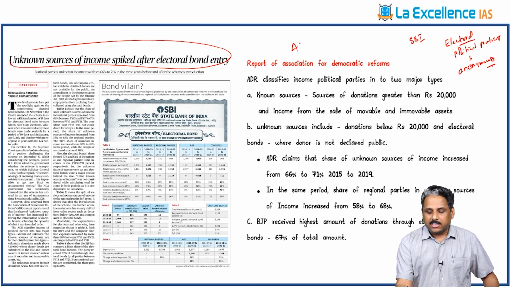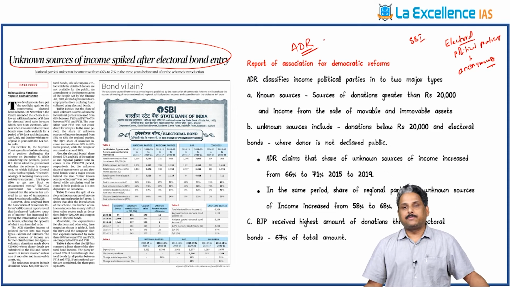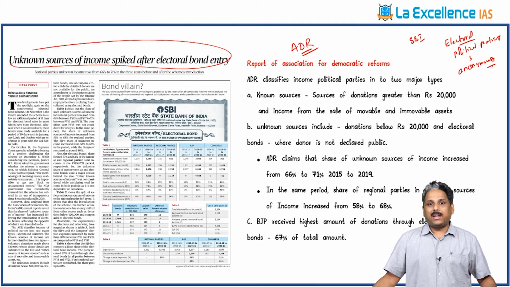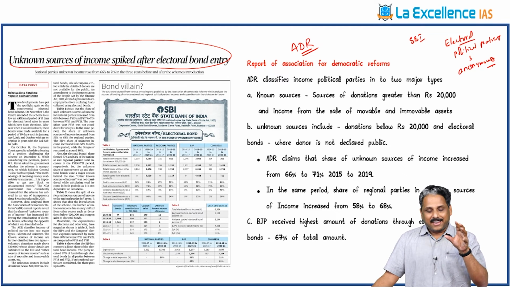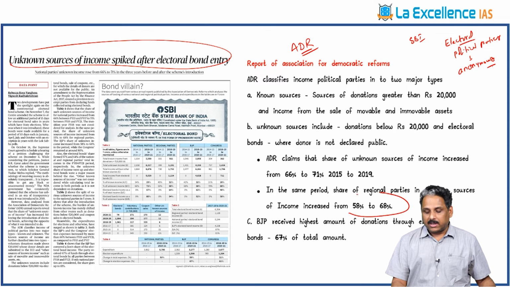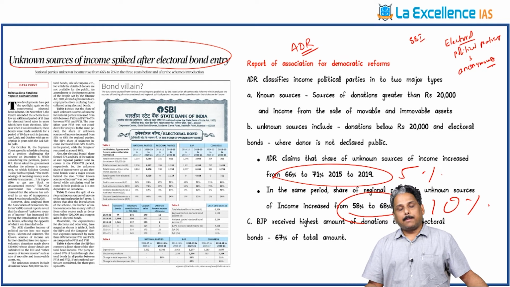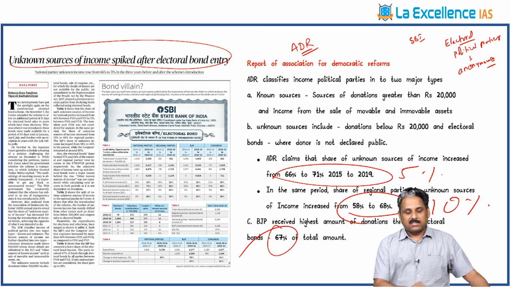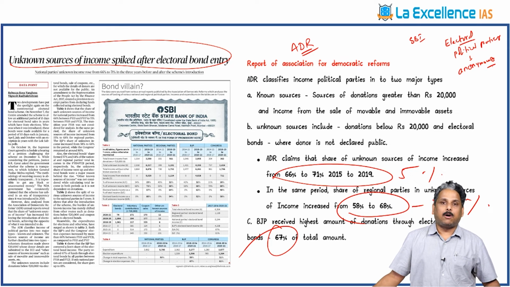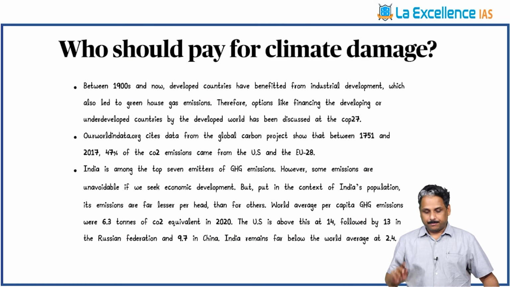There is an organization called ADR, Association for Democratic Reforms. What it says today is, after electoral bonds, the unknown source of income has increased. In the case of the regional parties, the unknown source of income increased by 10%. In the case of national parties, it increased by 5%. And who is the maximum beneficiary of electoral bonds? That is the party in power at the center, where 67% of the total amount received by all the political parties, including national and regional, was received by the BJP.